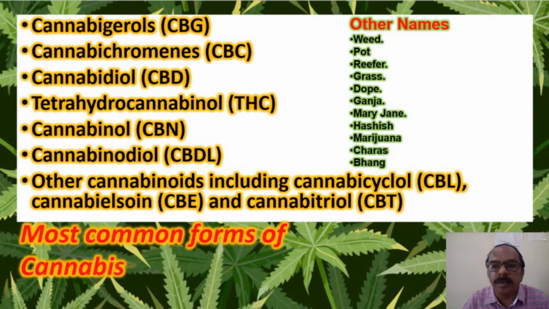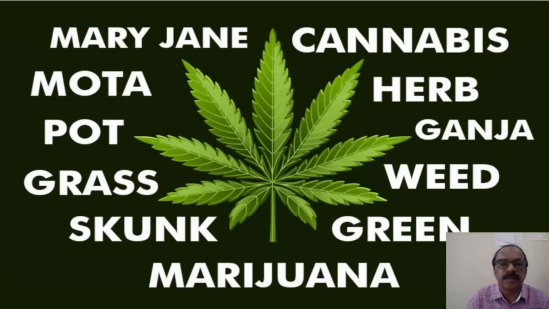The most common names of cannabinoids are weed, pot, reefer, grass, dope, ganja, Mary Jane, hashish, marijuana, charas, and bhang. On the screen you are seeing the different chemicals which are extracted from Cannabis sativa and used as cannabinoids. Cannabinol is one of the most common ones. These are the different brand names of cannabinoids.